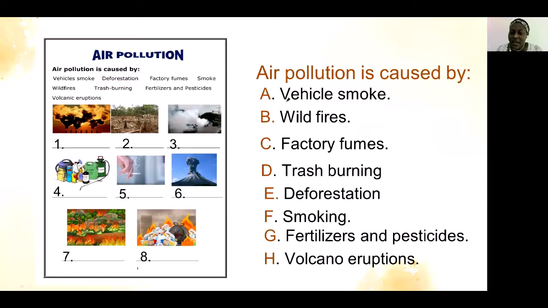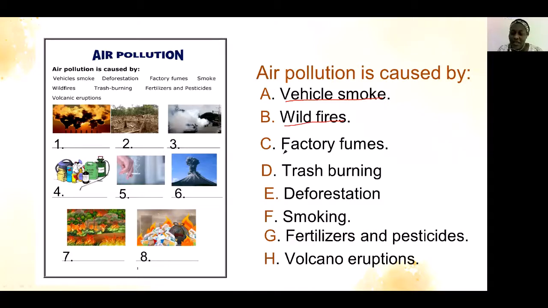A is vehicle smoke. Vehicle smoke is like cars, lorries, trucks, pickups, buses, vans. Those are examples of vehicles. Wildfire, like forest fire. When the forest is on fire, when the bush is on fire.